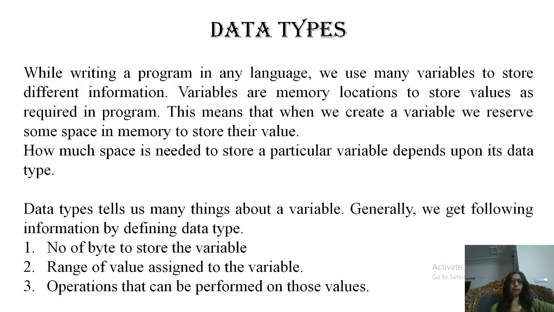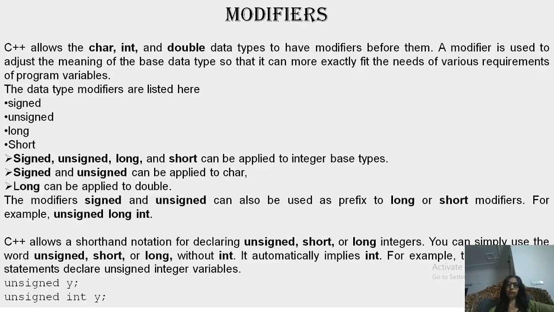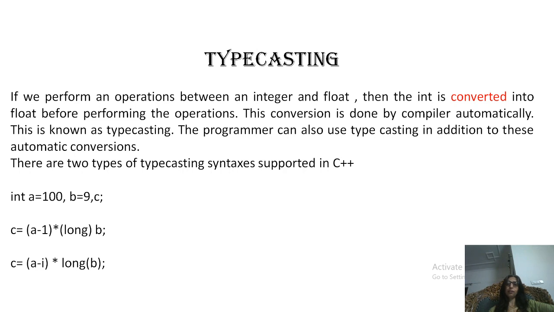And data types. Here we define every variable or constant with a data type so that we can get an idea about the number of bytes needed to store it or the range of values that can be assigned to the variable or constant. Then modifiers, we can modify the data types. Typecasting, we can convert some data types into another.